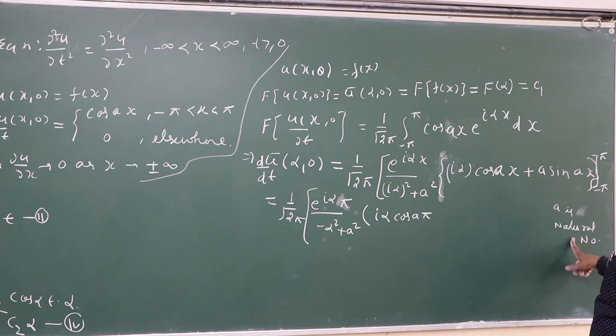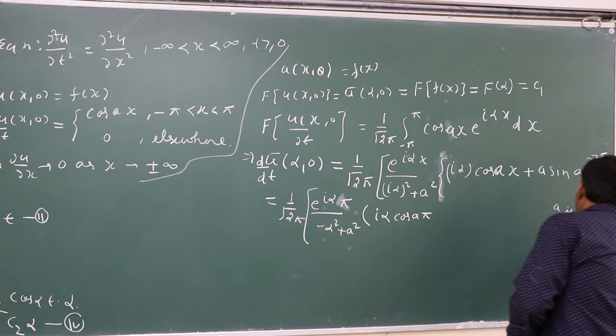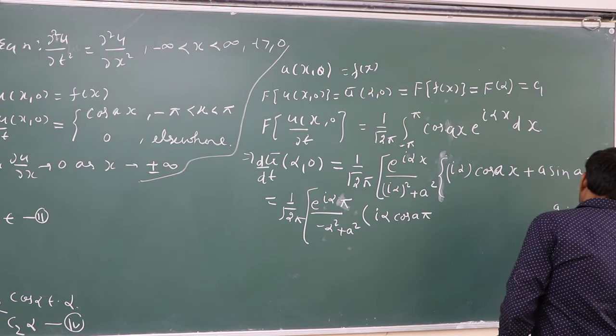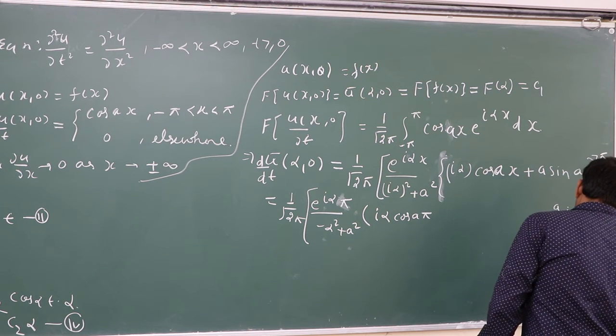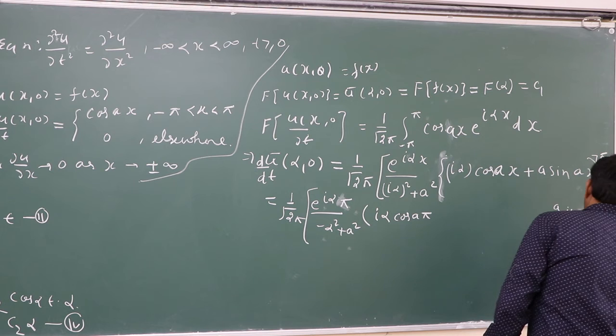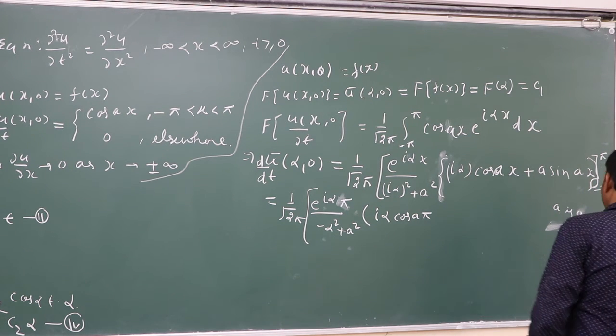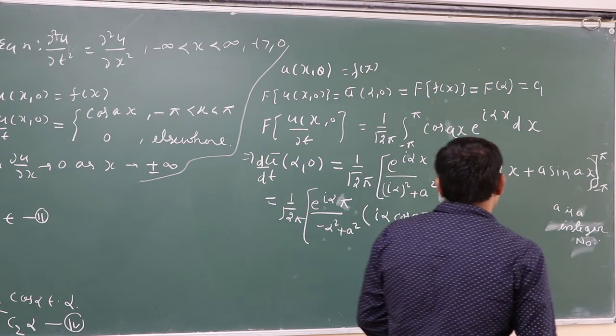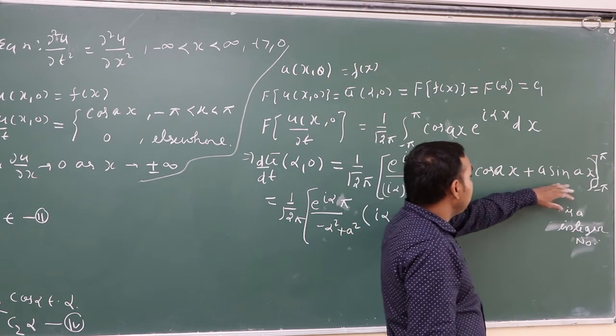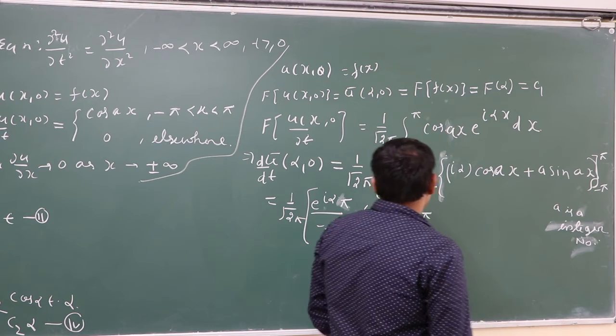Or say a is an integer. So for a an integer, sin a pi going to 0.